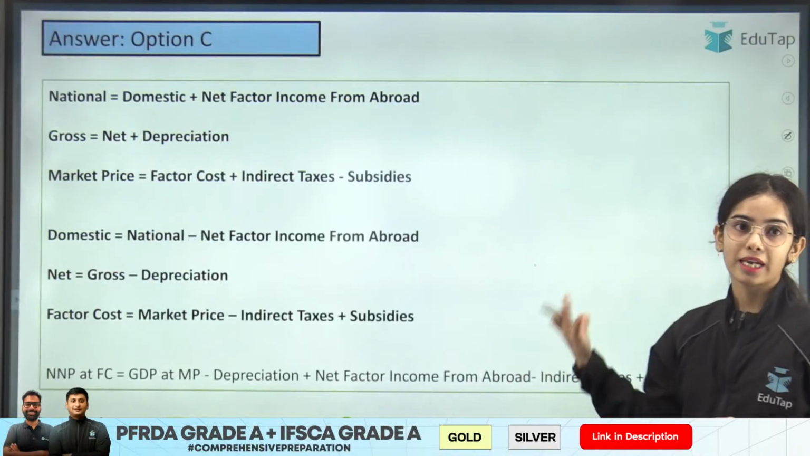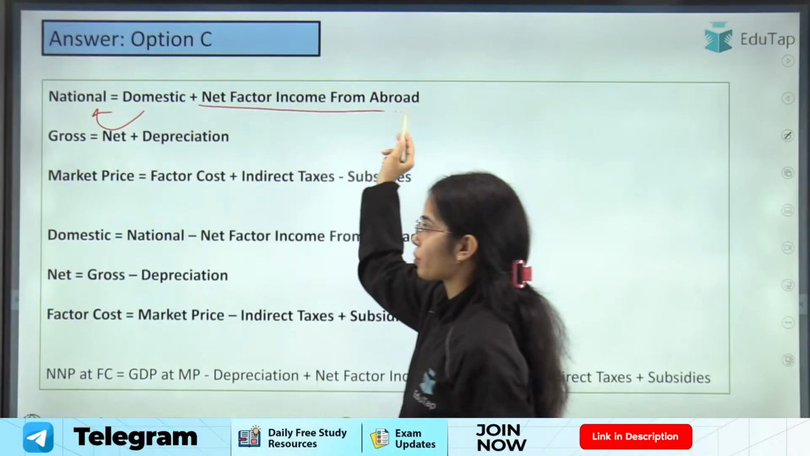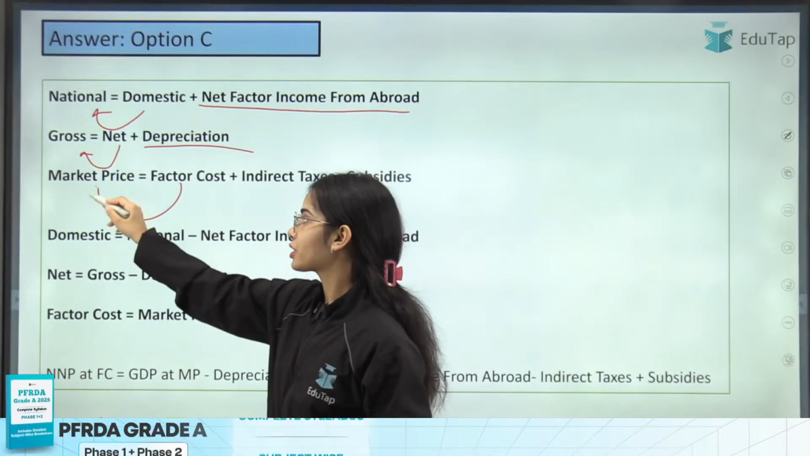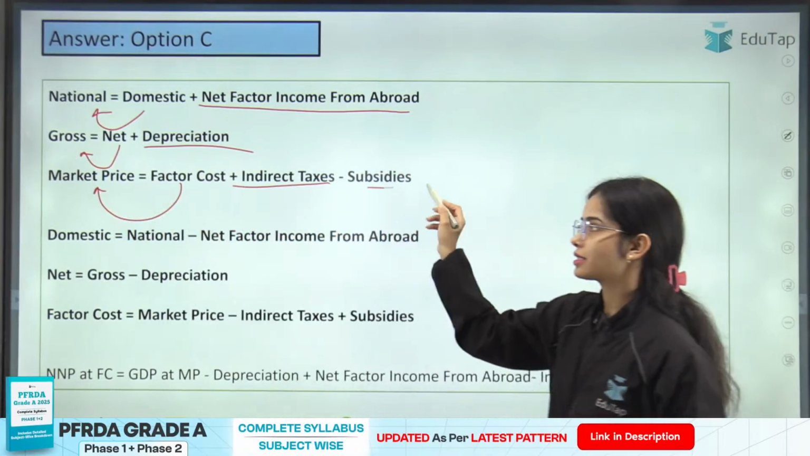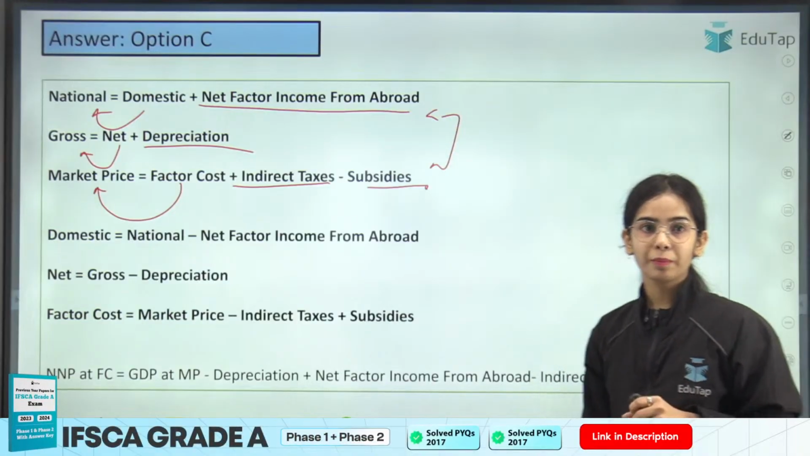So this is the right answer, and you can see the conversions: from domestic to national, add the net factor income from abroad. From net to gross, add the depreciation. From factor cost to market price, add the indirect taxes and deduct the subsidies. So these are the conversions that you have to remember, okay?